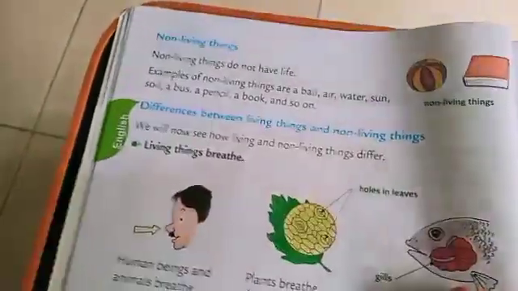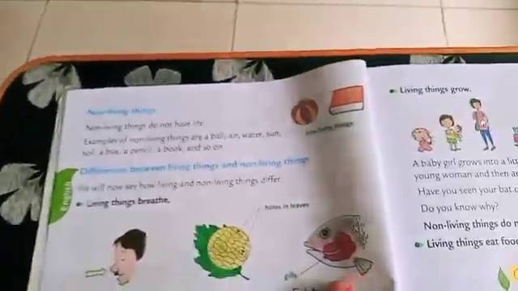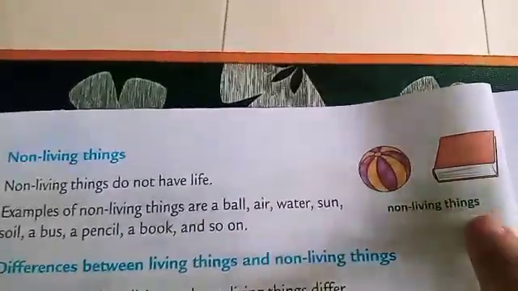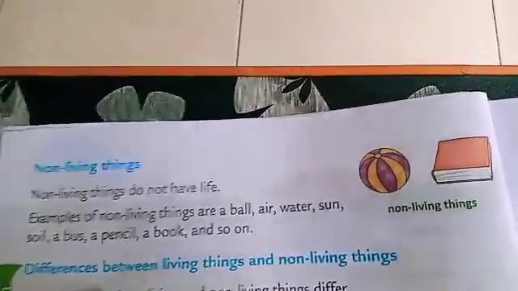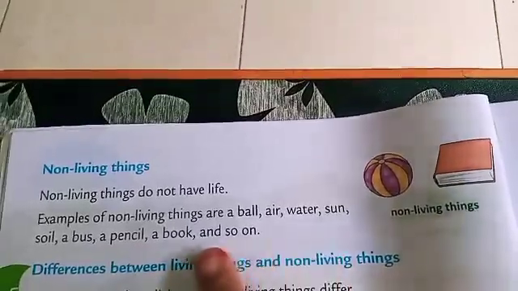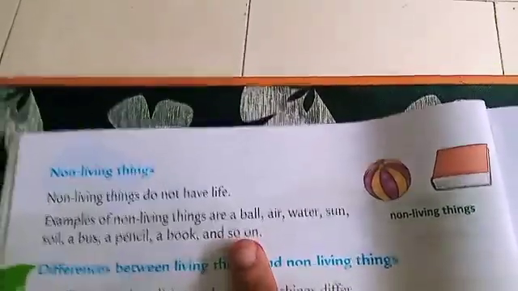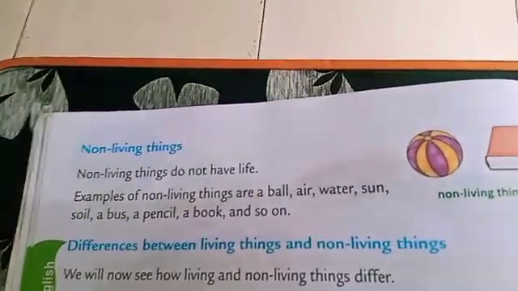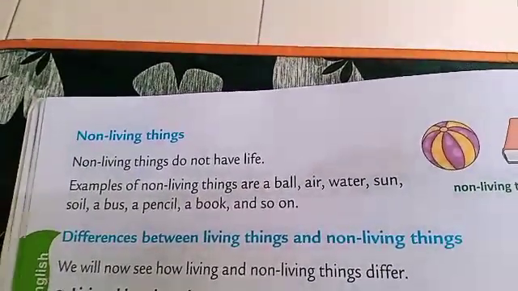Then we learned about non-living things. Non-living things do not have life. For example, a ball or a book. And there are so many examples which I told you, like a ball, air, water, sun, soil, bus, a pen, a book and so on.